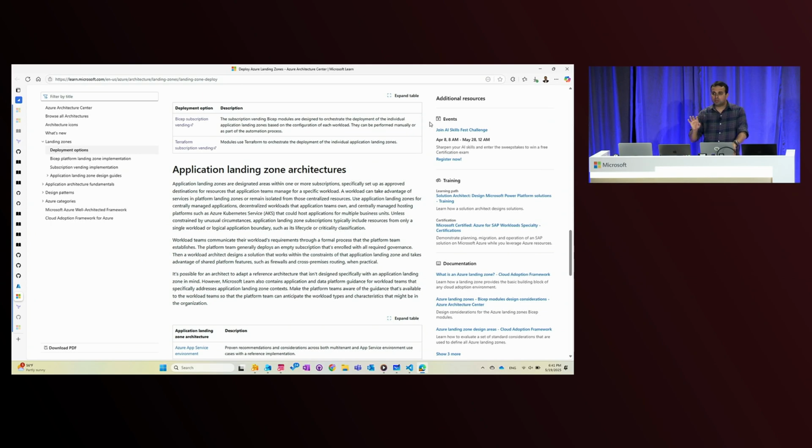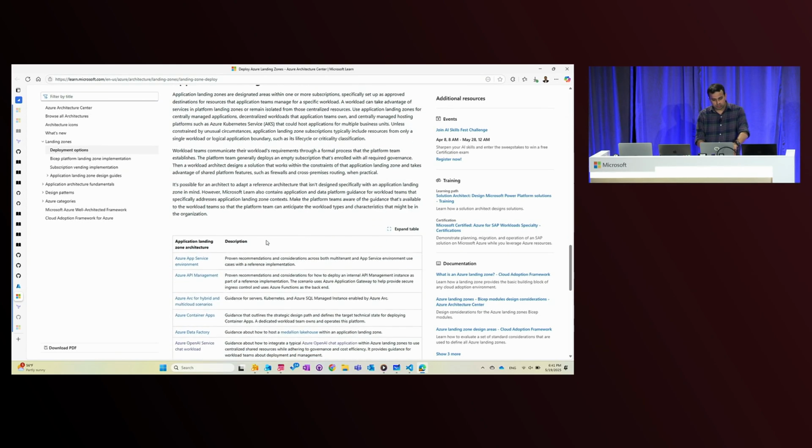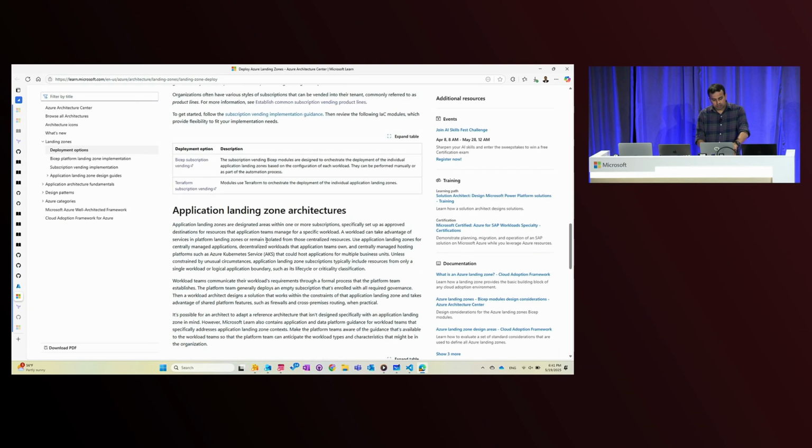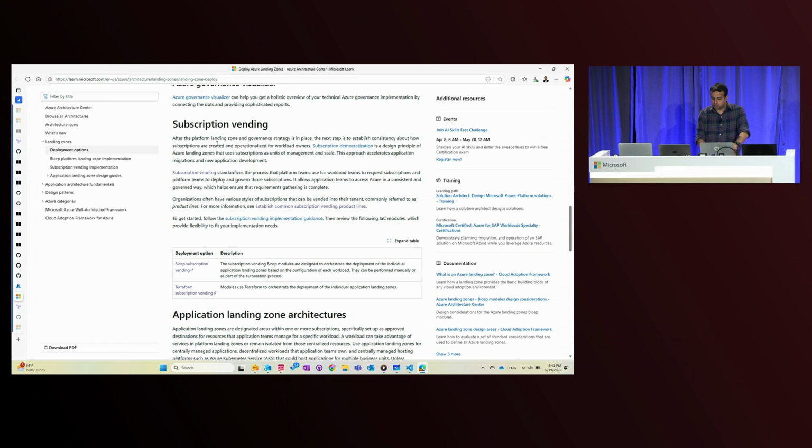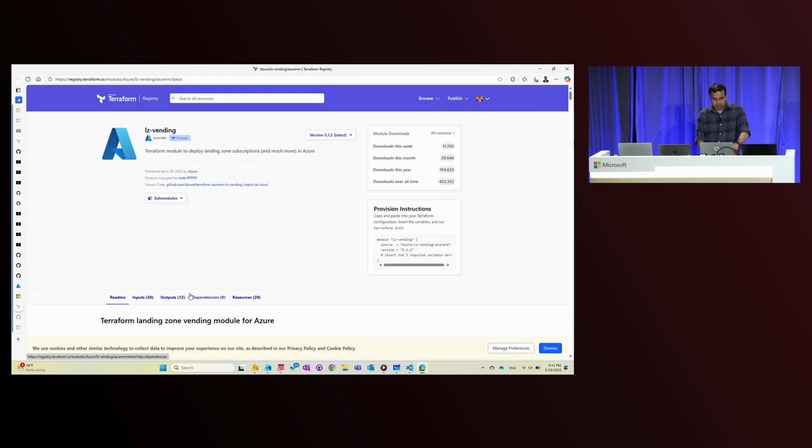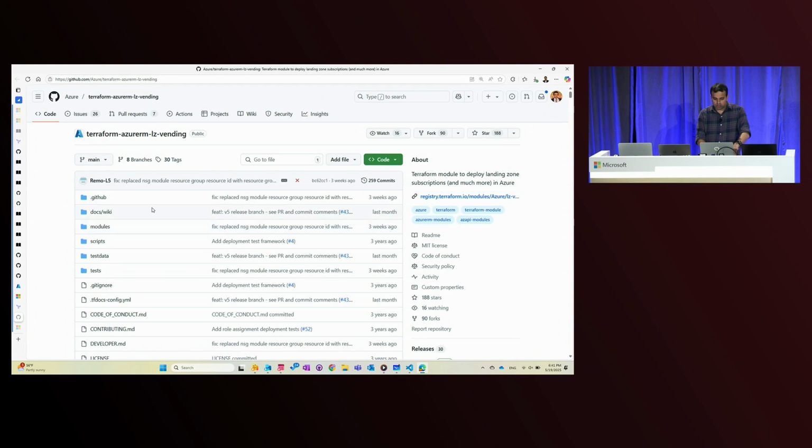Now I'm interested in my applications part. Application teams want to come in and get their deployments done. For them, I'm going to leverage something called subscription vending. So we have subscription vending available for both Bicep and Terraform. Let's talk about Terraform. You can leverage the module that's available here. This is again available in Terraform registry. You can also have a look through the code that's available in our GitHub repo and configure subscription vending.